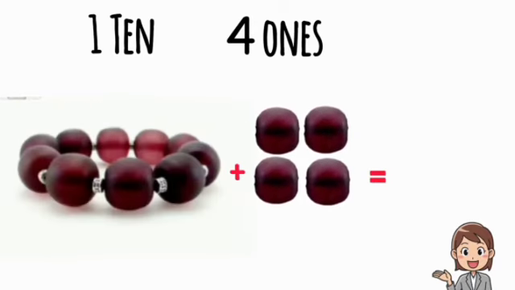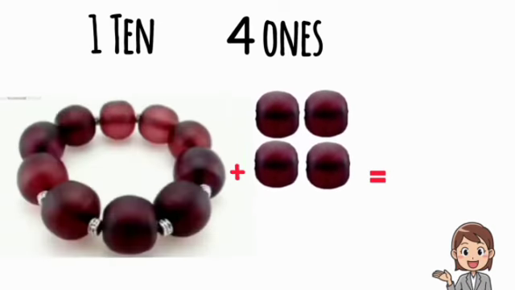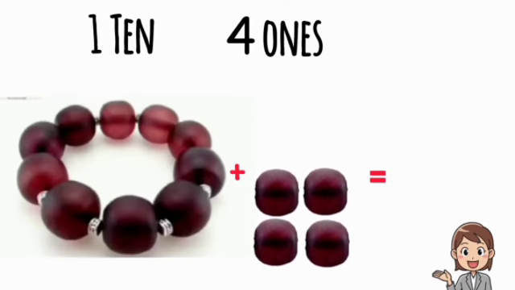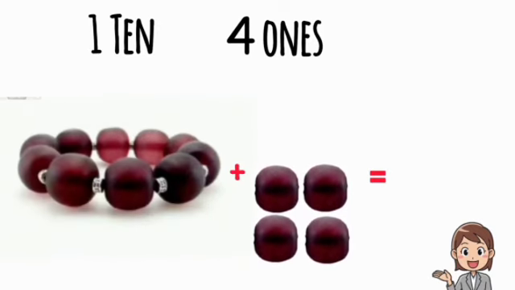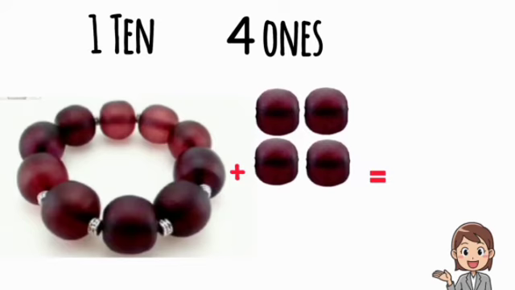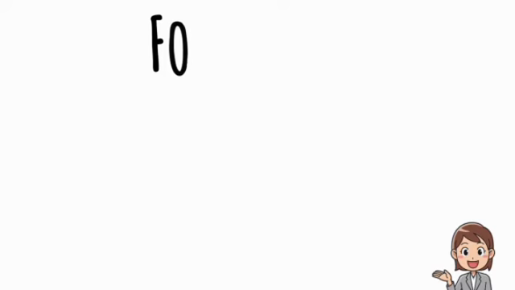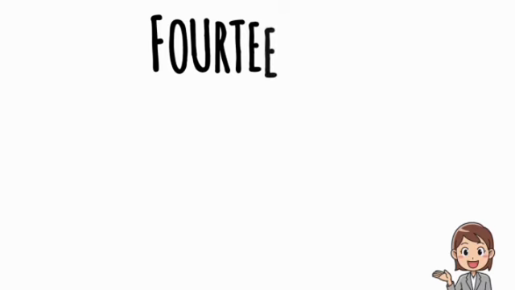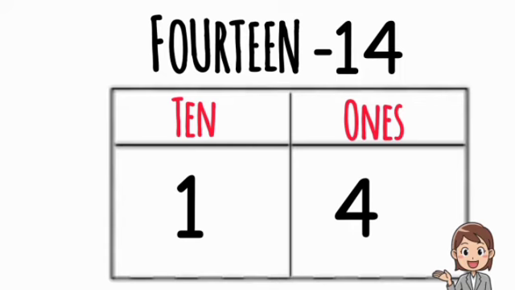I have here one bracelet and 4 beads. One bracelet means 10 and 4 beads means 4 ones. So 10 and 4 ones make 14. F-O-U-R-T-E-E-N, 14. Put this 14 in this tabular column. So 14 contains 10 and 4 ones.